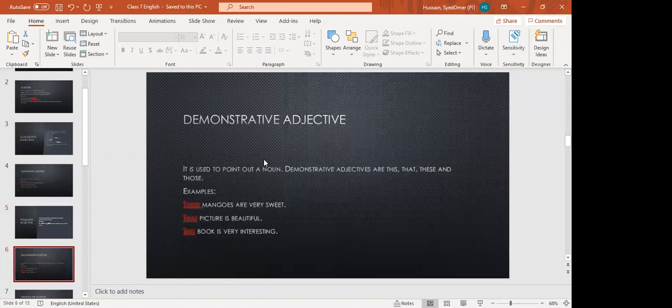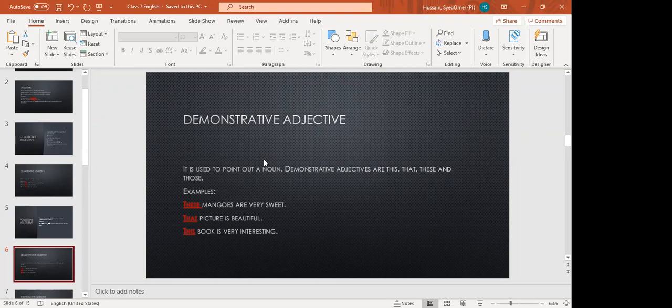Now, demonstrative adjective. Demonstrative adjective is used to point out a specific noun. Okay? I have already told you when demonstrative pronouns and demonstrative adjectives are going to be used. We are going to use just 4 words in that: this, that, these, and those. Similarly, in demonstrative adjectives as well as in demonstrative pronouns.